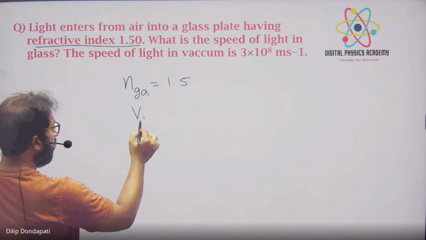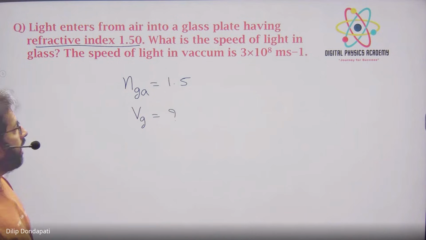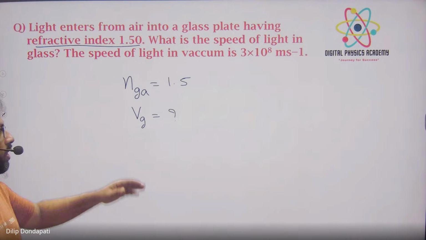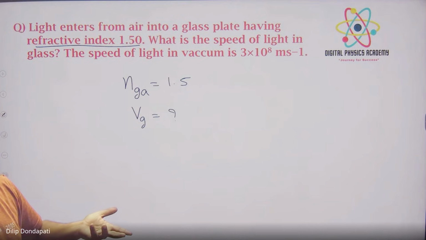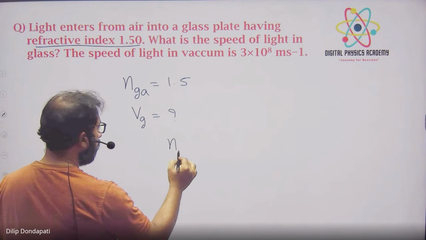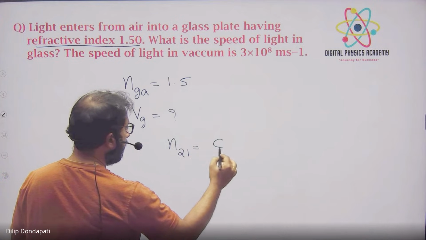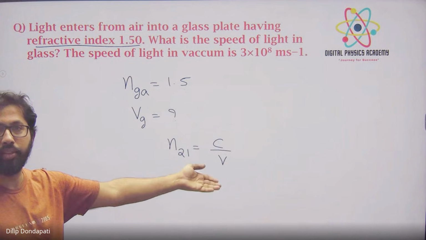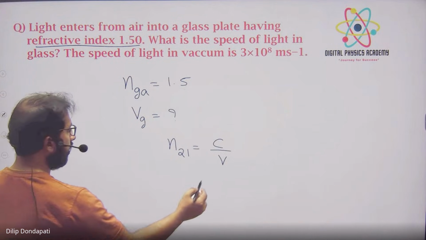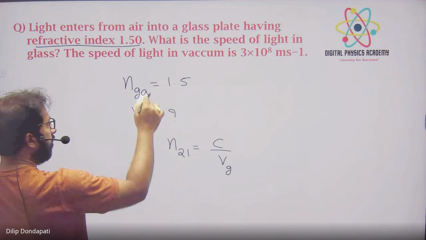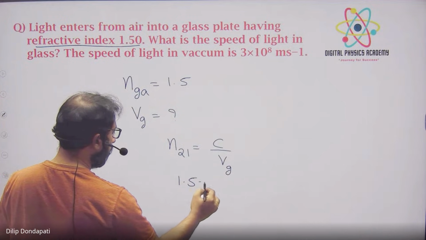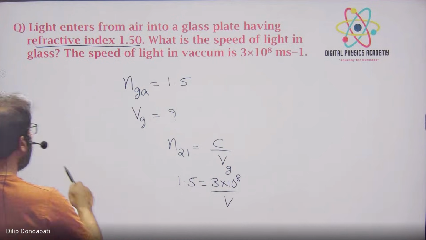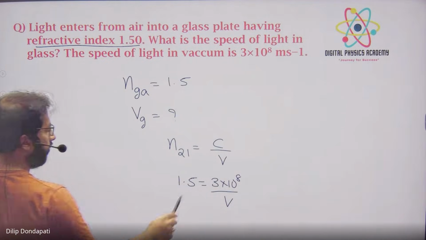So I am calling it Vg, how much? And for air you know it is 3 × 10⁸. So which formula will we use? The absolute refractive index formula. So what is the formula? n21 is equal to c by v. Right? First is air only, second is any medium. Let it be glass, anything. Here it is glass, meaning here I am using Vg. Substitute n21 with 1.5 is equal to 3 × 10⁸ upon v. V is nothing but the speed of light in that glass only. Okay. Now fine.